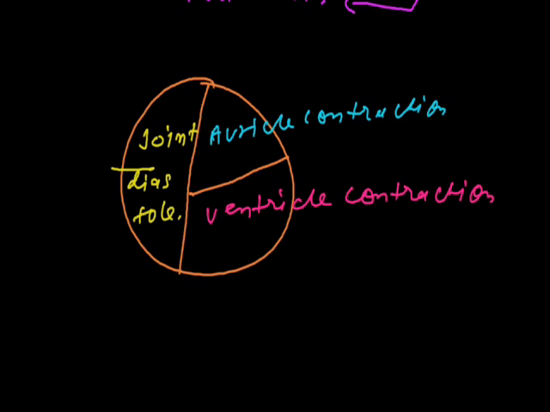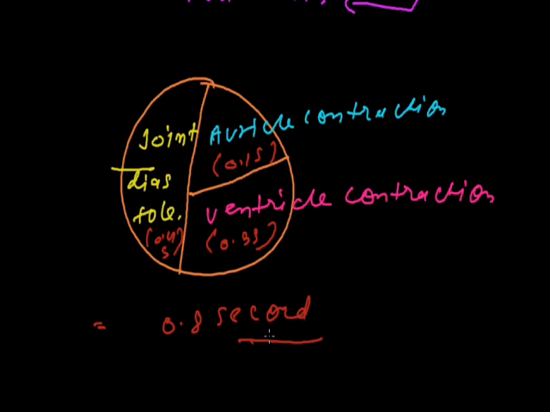Auricle contraction will take near about 0.1 second. Ventricle contraction will take 0.3 second. And joint diastole will take 0.4 second. So if I calculate the entire value, a single cycle will take 0.8 second. 0.8 second is the time of a heart cycle.